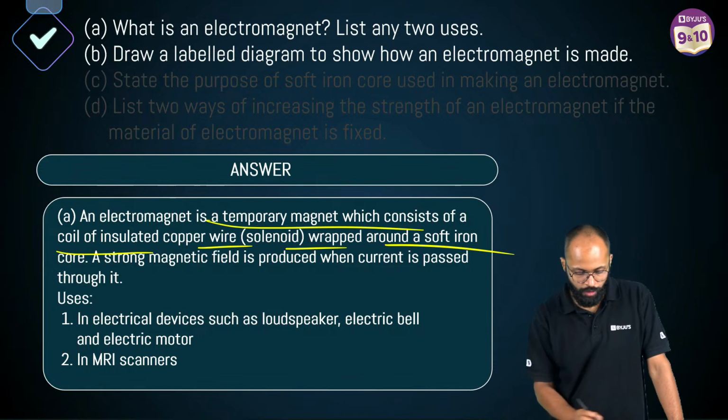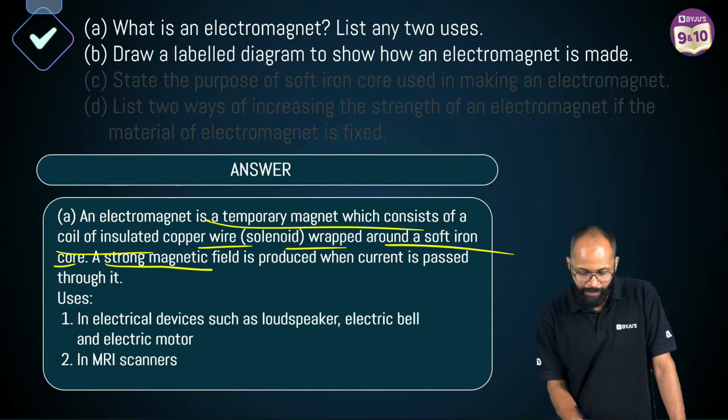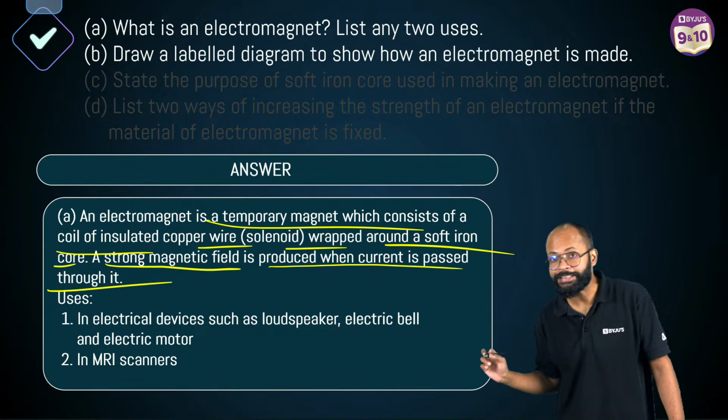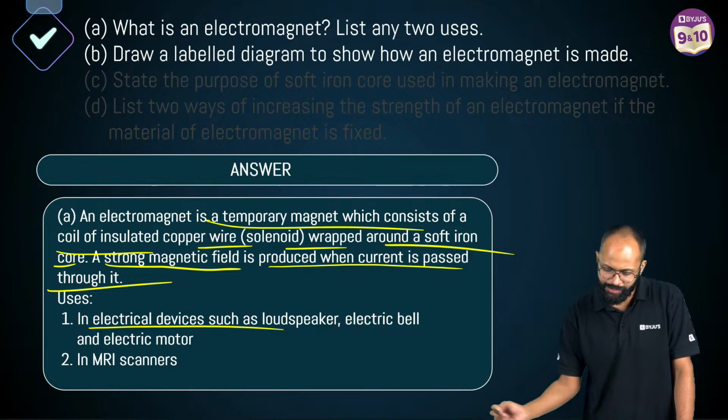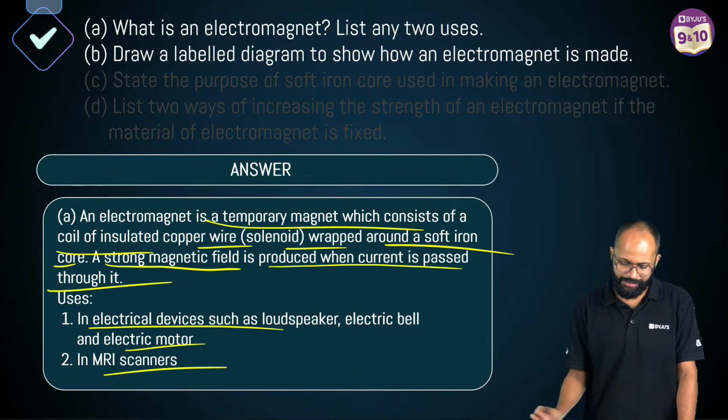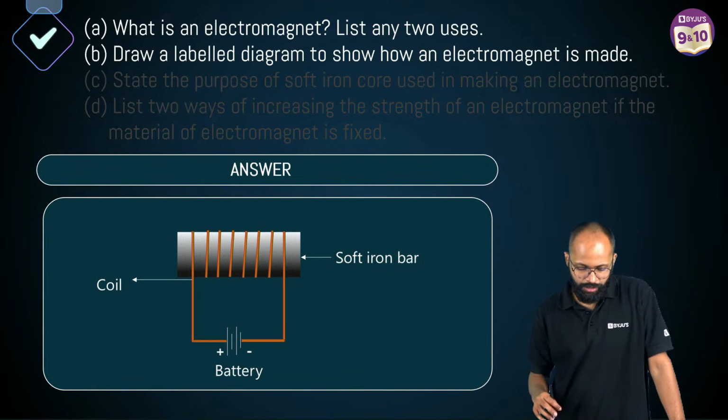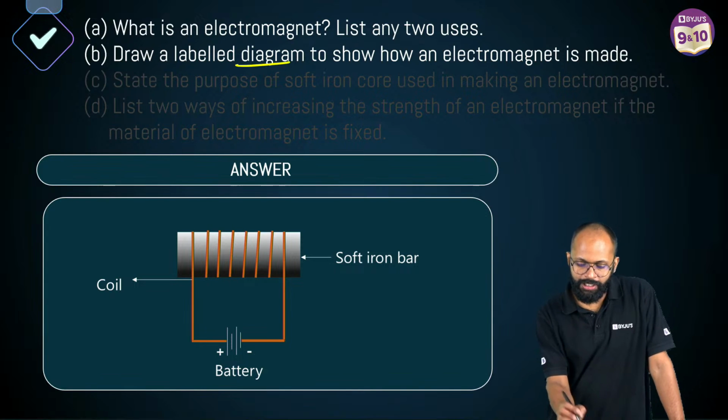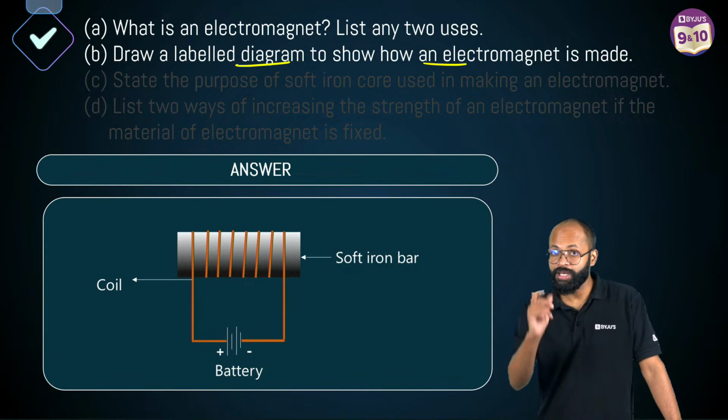Electromagnet is a temporary magnet which consists of a coil of insulated copper wire, which is a solenoid, wrapped around a soft iron core. A strong magnetic field is produced when current is passed through it. Use क्या है इसके? What are the uses? Electrical devices, loudspeaker, electric motor, MRI scanners. Easy.